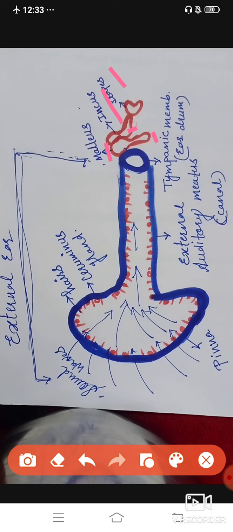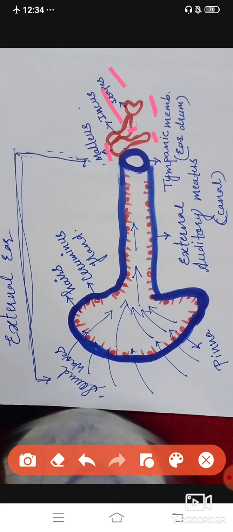And the stapes is connected to the oval window. These ones, the stapes gets connected to the oval window. What is the oval window? The oval window is part of the internal ear. When we start the internal ear, I will show you where the oval window is present. Okay, the stapes is present towards the oval window, and in between the malleus and stapes a bone is present, which is the incus. It was all about the middle part of the ear.